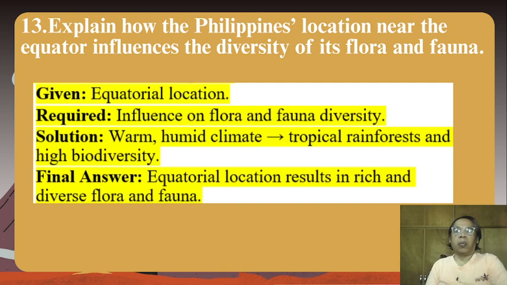Solution: warm, humid climate. You then have tropical rainforests and high biodiversity. Final answer: equatorial location results in rich and diverse flora and fauna.